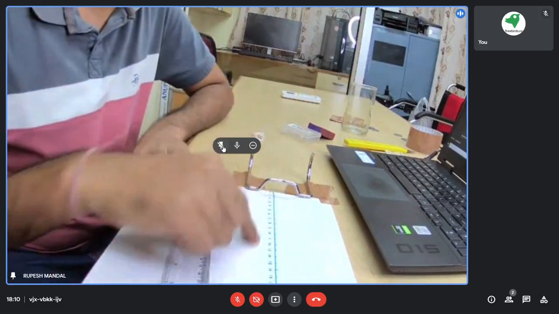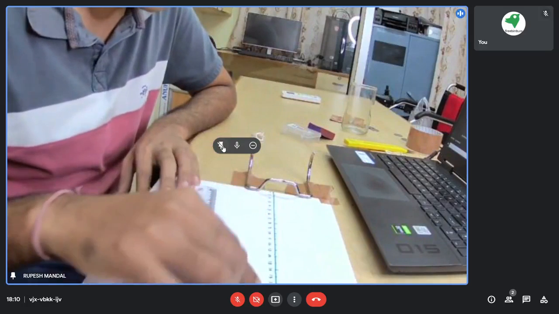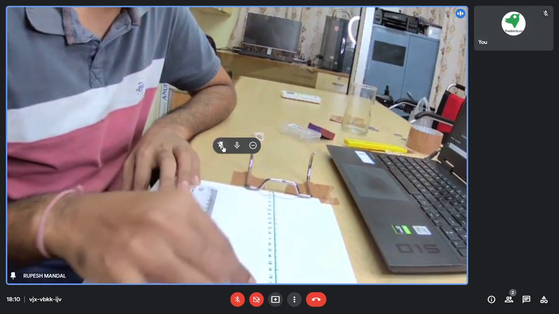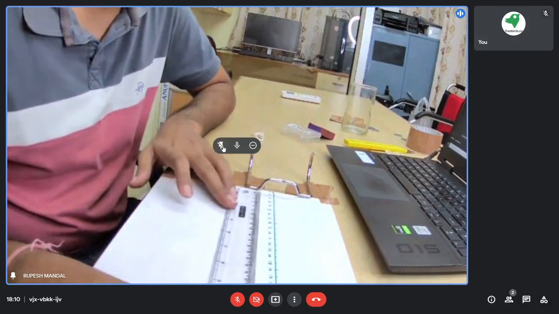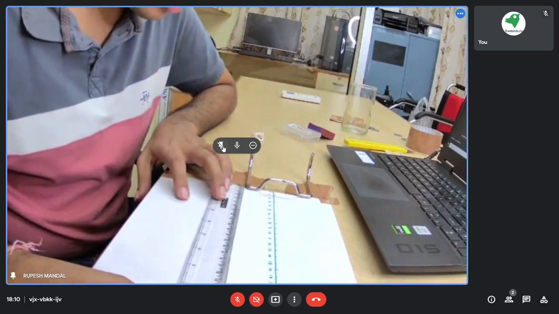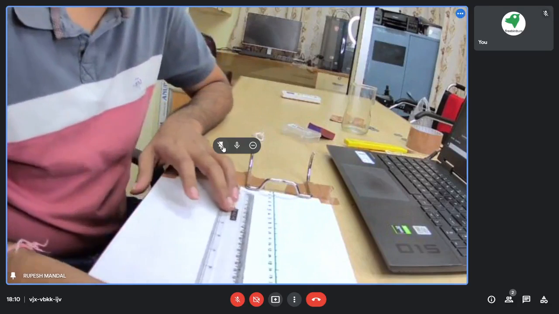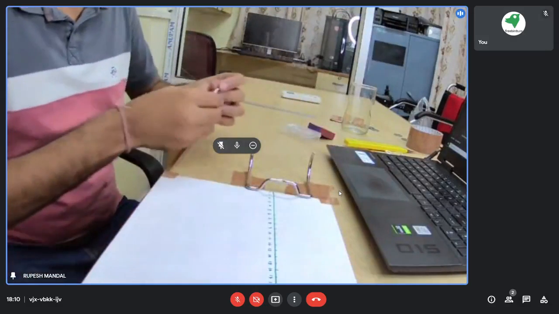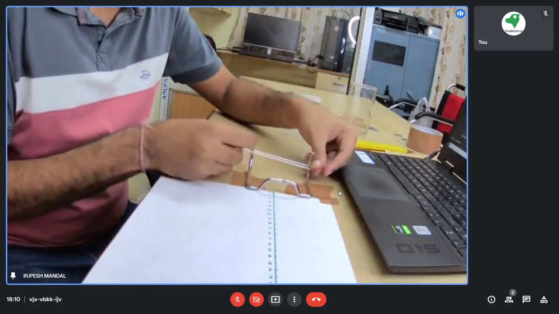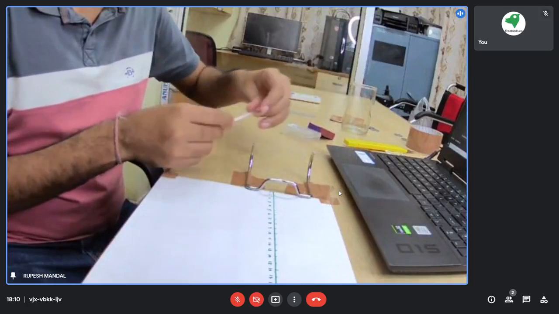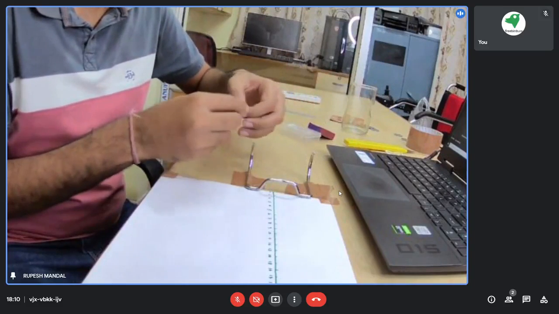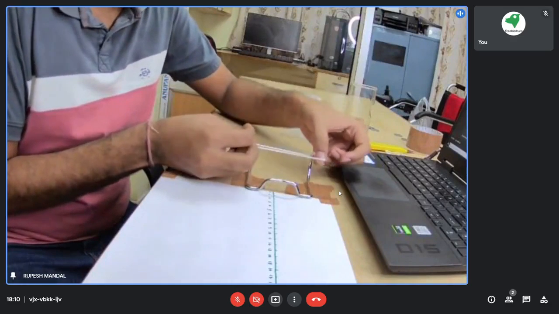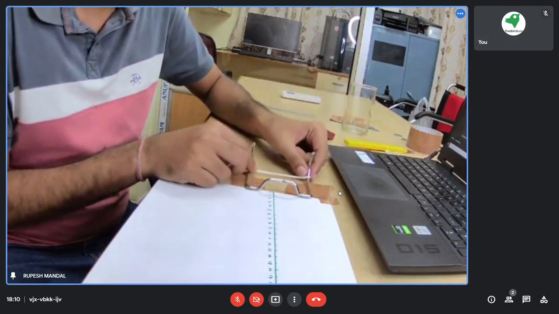What I did, I drew this line and marked it in centimeters, 1 centimeter, 2 centimeter, and like that till 30 centimeter. Once I have placed this holder, I can fix this rubber band, my self-made rubber band, right here.